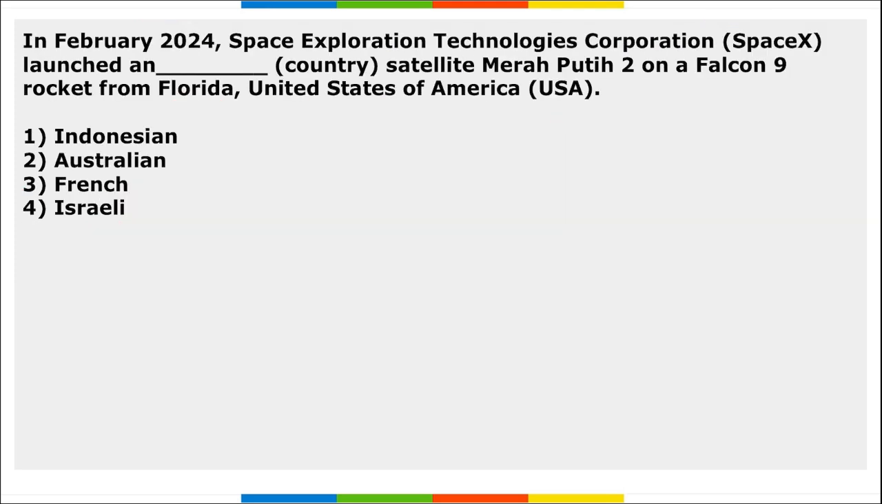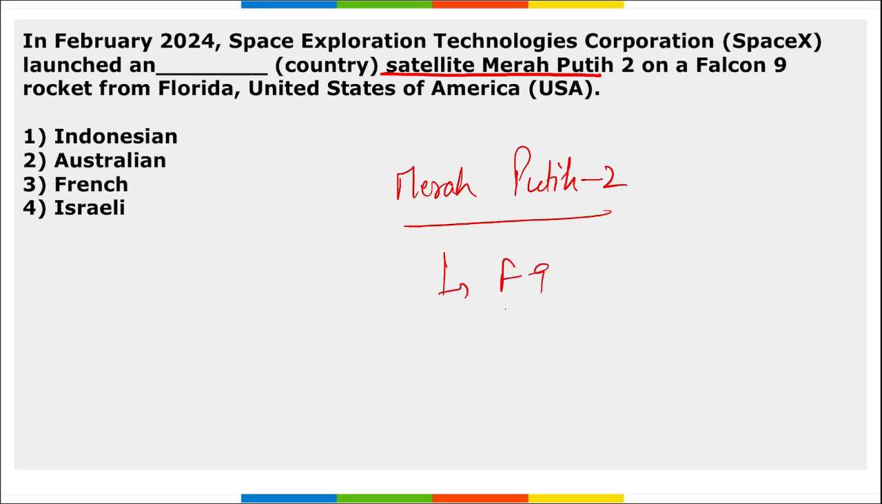Next is, SpaceX launched an Indonesian satellite, Merah Putih 2. Merah Putih 2. This is the name of the satellite. It was launched using the Falcon 9 rocket from Florida, USA. Question asked here is that this satellite is of which country? It is an Indonesian satellite that was launched using the SpaceX Falcon 9 rocket.